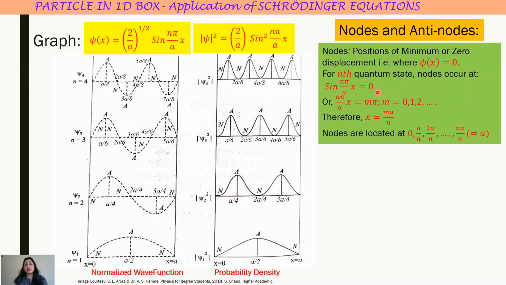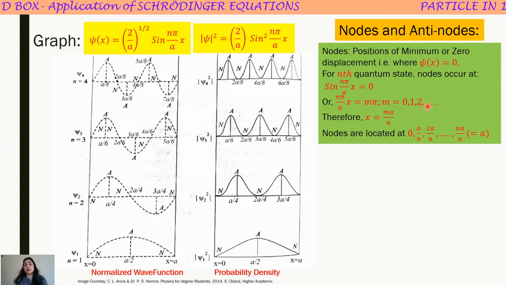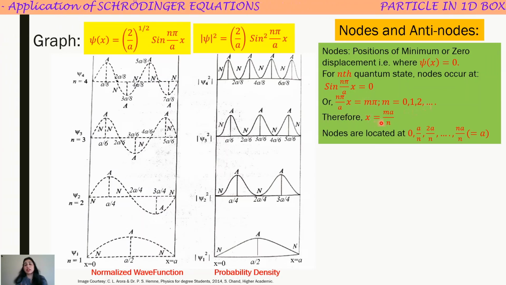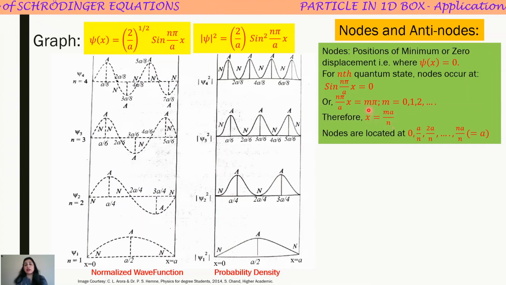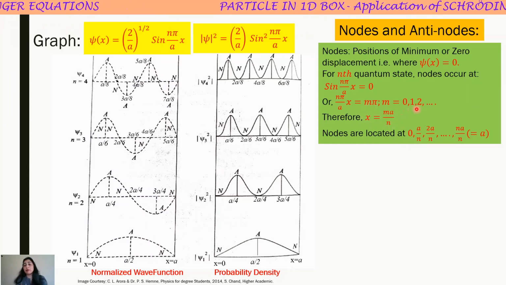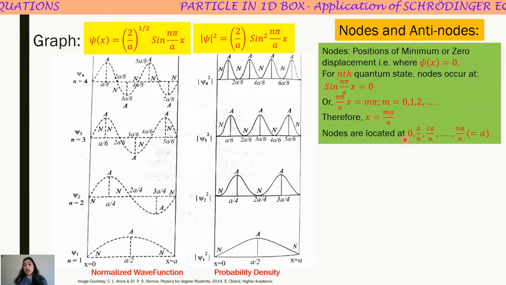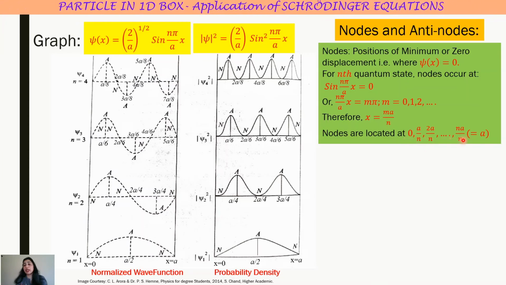And if this is equal to 0, the argument becomes m pi. m is the various integers and x from here is simply m a by n. x is the value of positions of nodes. Now putting m as 0, 1, 2, I have different positions of nodes for nth quantum state. It is 0, a by n, 2a by n, and so on.